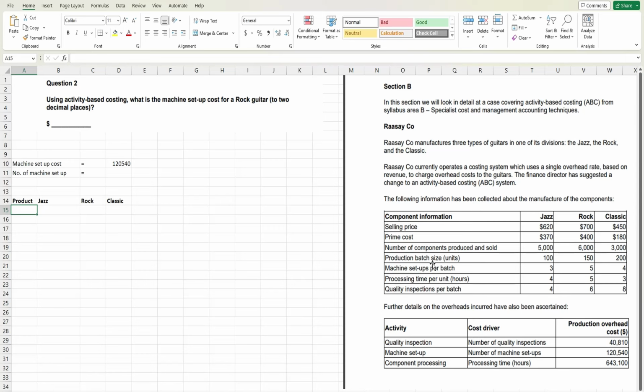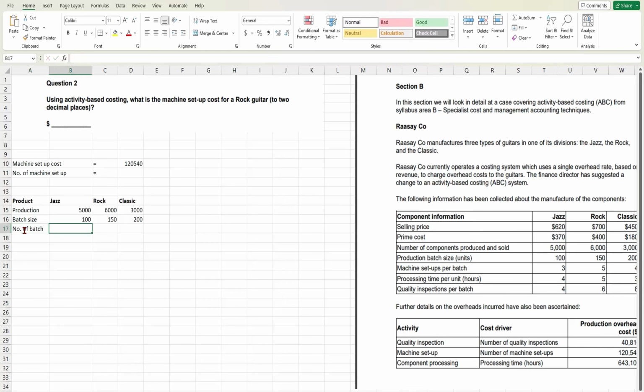So the question has also provided the batch size. That means in one batch there are 100 units. Let me write down first: 100, 150 and 200. So now how many batches will there be if we are producing 5,000 units of jazz? The number of batches, and why we are calculating this you will get to know in a while, will be 50, and similarly for rock and classic. So, number of batches.